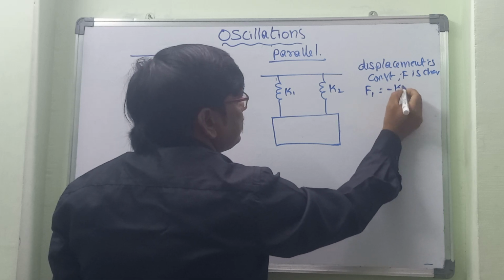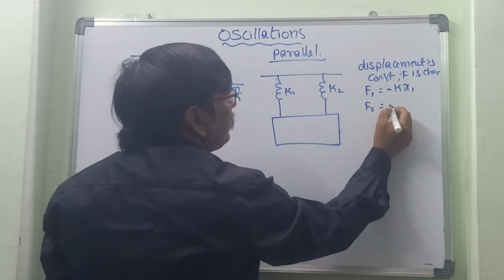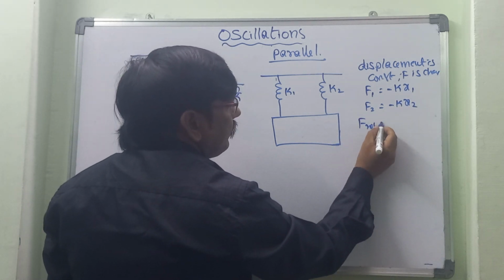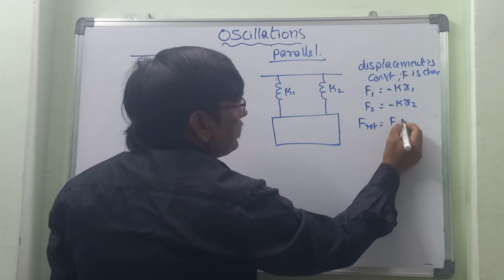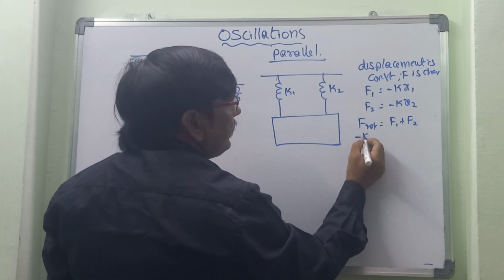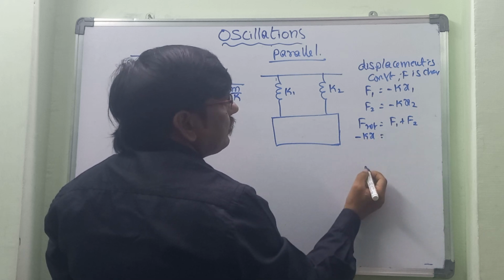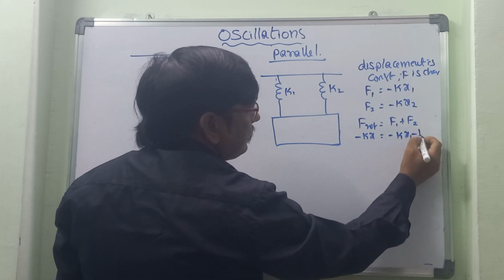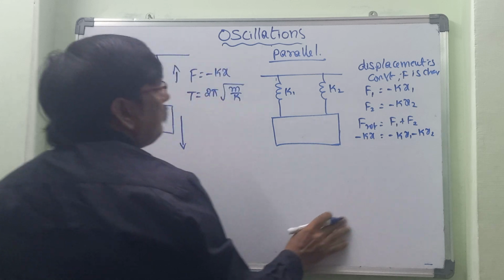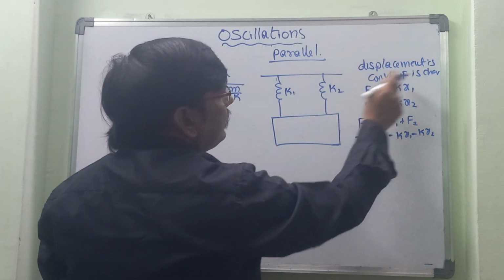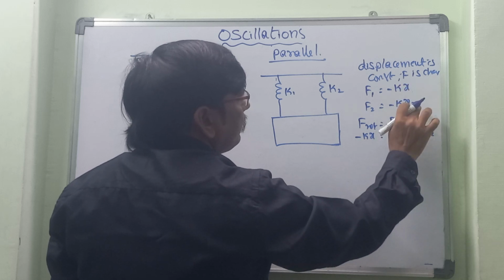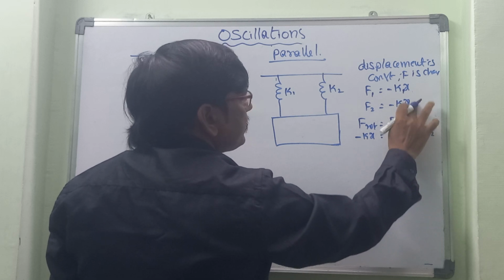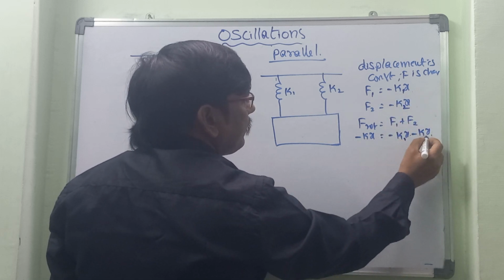F1 is equal to minus k x1, F2 is equal to minus k x2. So the net force F net is F1 plus F2, that is equal to minus k x, which is minus k1 x minus k2 x. Here the displacement x is constant, and the constants k1, k2 are changing.